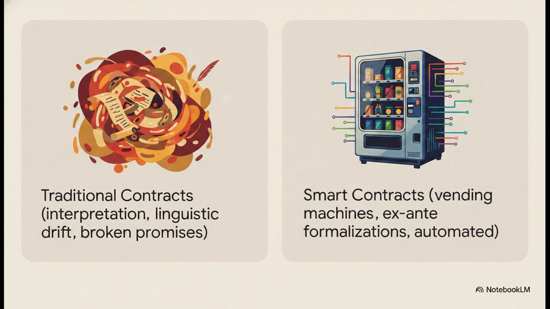They operate exactly like a vending machine. They rely on ex-ante formalizations, which is just a fancy way of saying all the rules are completely locked in well before anything actually happens. You put the digital coin in, the conditions are met, and the contract executes automatically. It leaves absolutely zero room for bargaining. There are no broken promises here, only broken code.